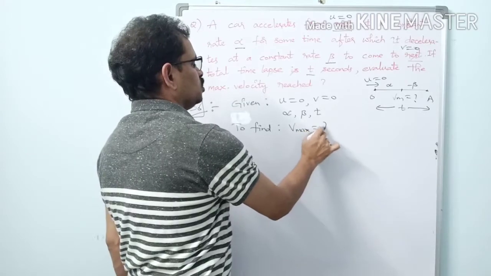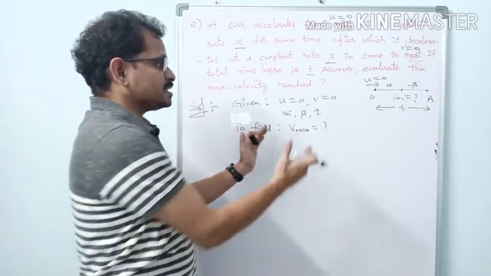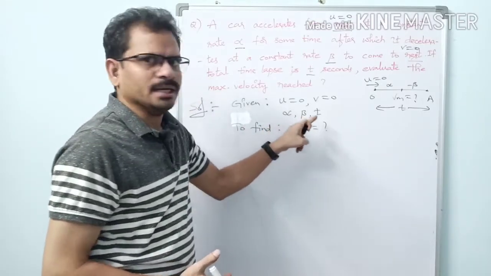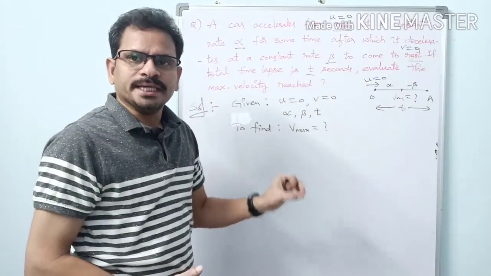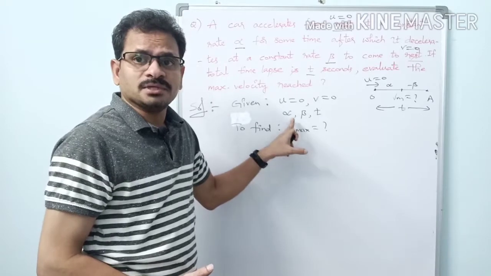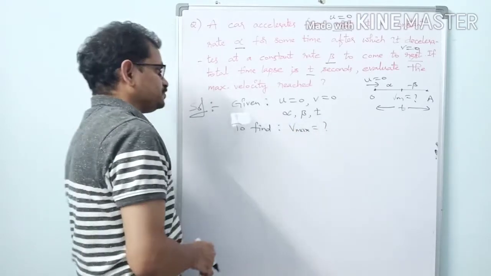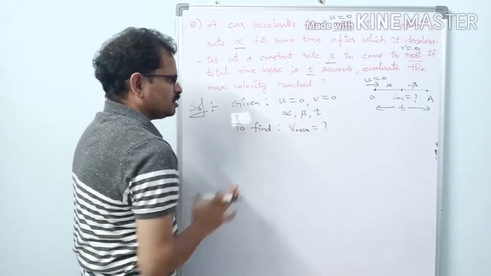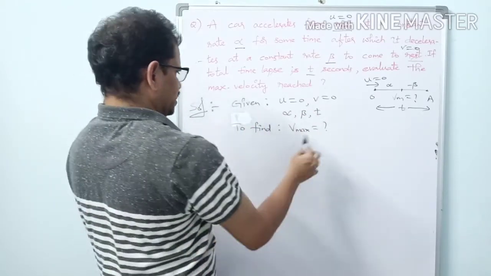Vmax equals how much? It is very clear that the answer must be in terms of the given quantities. Here the given quantities are alpha, beta and t. So we should get the maximum velocity in terms of the given quantities only. We have noted the given quantities and what is to be found. Next step?